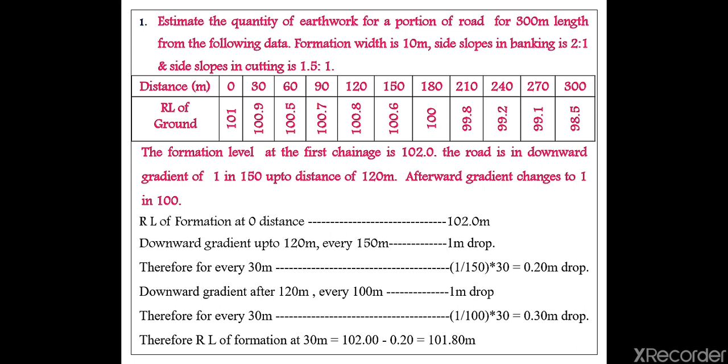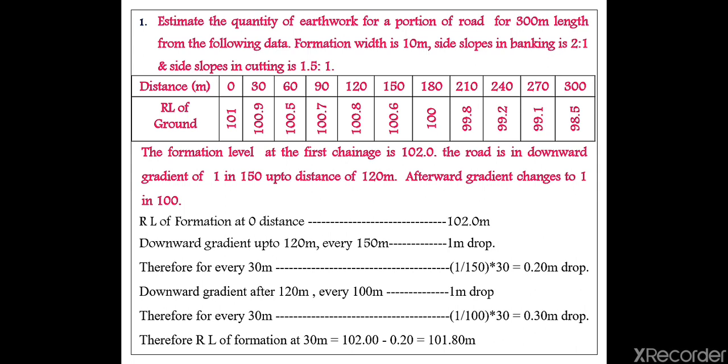This is the problem where we are first going to understand the problem. After that the solution is like this. RL of formation at 0 distance is 102 meter. As I told previously, they had already given in the problem that RL of formation at the 0 distance is 102. So I have to find out the other RLs. How to find out other RLs? By using this downward gradient, whatever they had given. By using that gradient, we have to calculate the RL of the others.